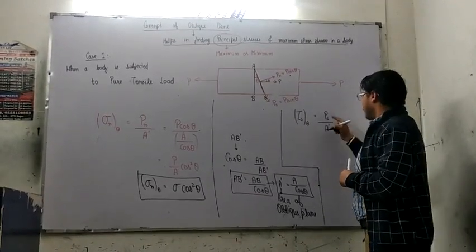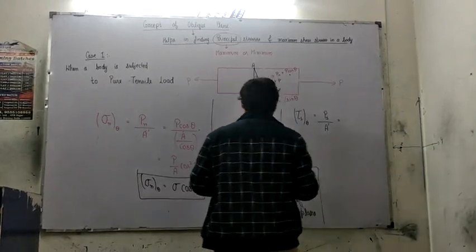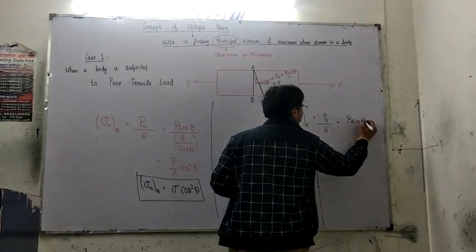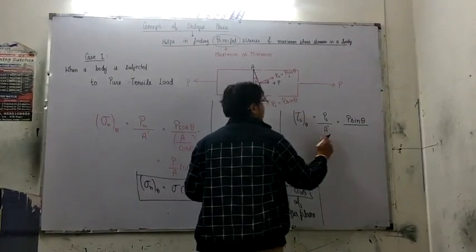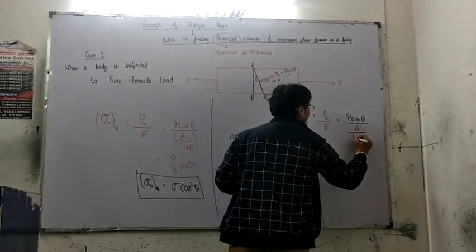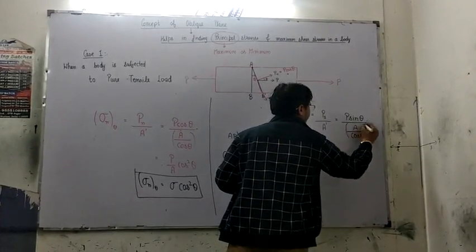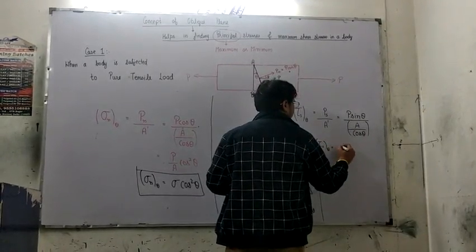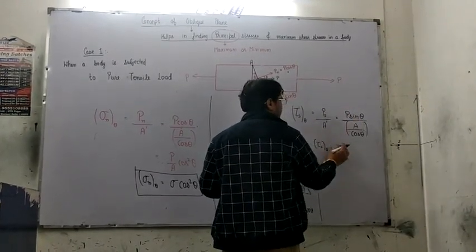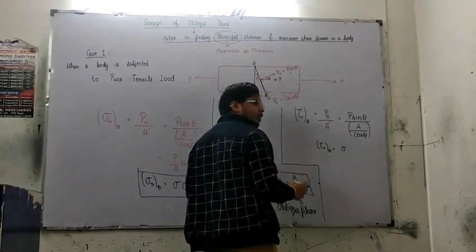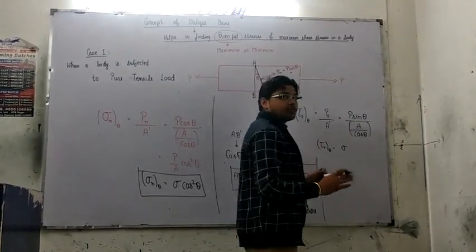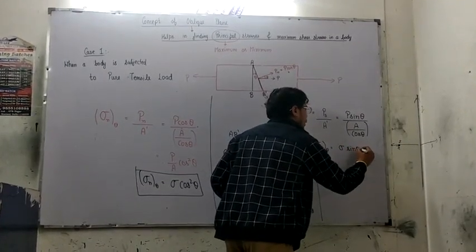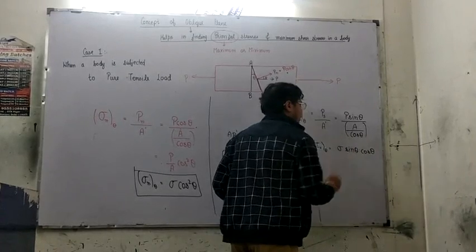Now, what is PS? We have already calculated PS as P sine theta, divided by, what is A dash? It is nothing but A divided by cos theta, which gives rise to Ts at any angle theta, gives rise to sigma. We have already discussed P by A as sigma. Now without wasting time, we will be moving at a rapid speed. Till now we were discussing at a slow speed. We will be increasing our speed and writing this as sine theta into cos theta.